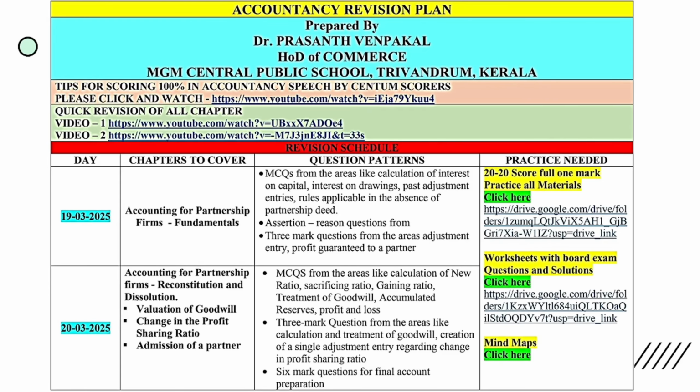Treatment of goodwill, creation of a single adjustment entry, and in admission especially a single adjustment entry regarding the change in profit sharing ratio, a revaluation account, accumulated profit or loss, and also treatment of goodwill; they can ask single adjustment entry. Then regarding the admission chapter, they will ask for the preparation of final accounts. Calculation of new ratio is very, very important. Every year they are asking some typical level questions which students have to spend 8 minutes on. So you have to remember.